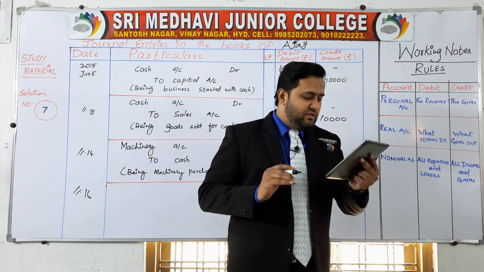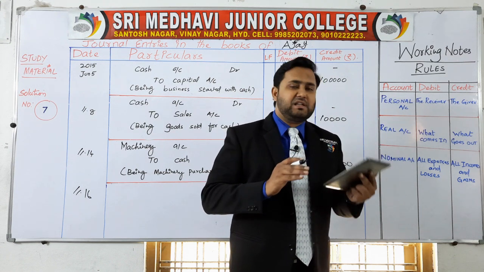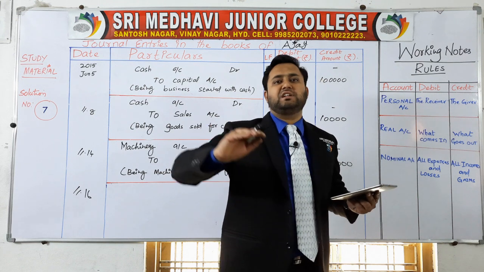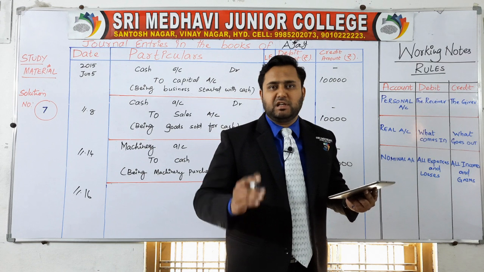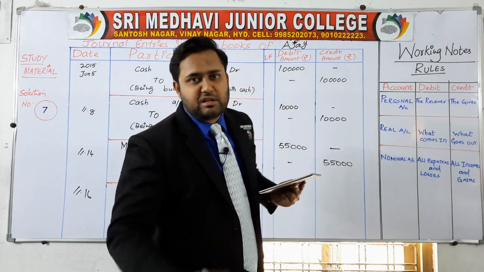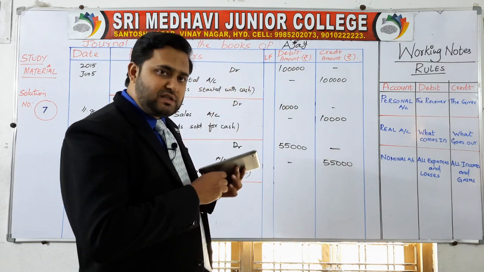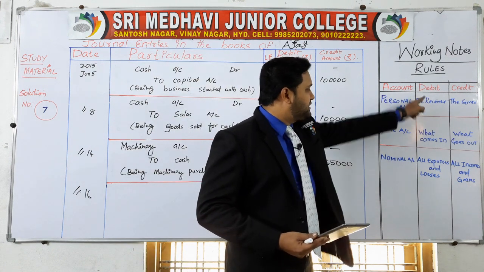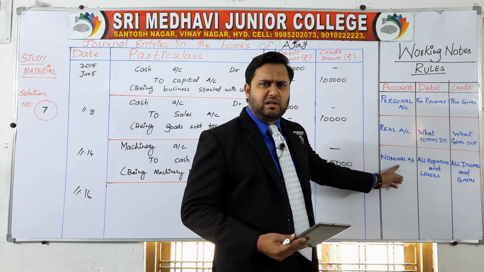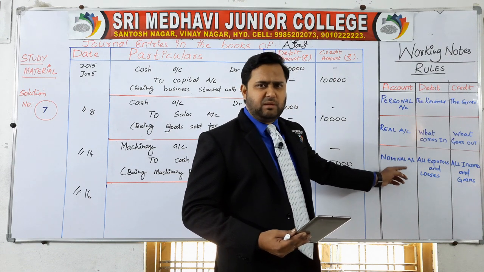So how to write this electricity bill? You are paying the electricity bill, which means your cash is going out. If cash goes out, credit the cash. Then who's going to debit here? Electricity bill. Apply the rule if you don't understand the transaction: all expenses debit, nominal account. Electricity bill comes under expenses, under nominal account.